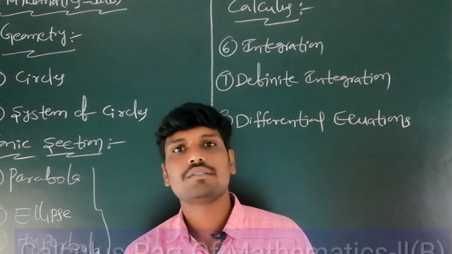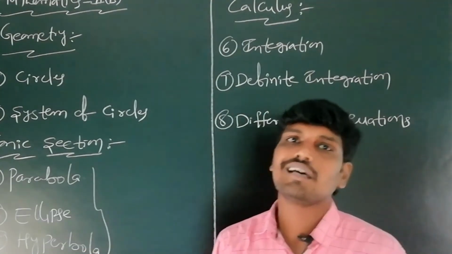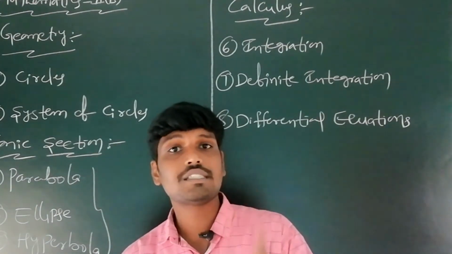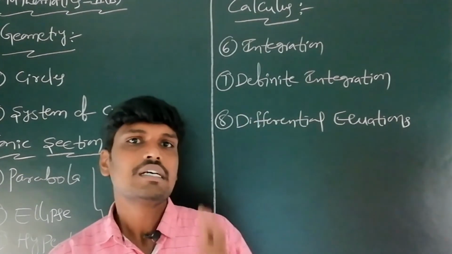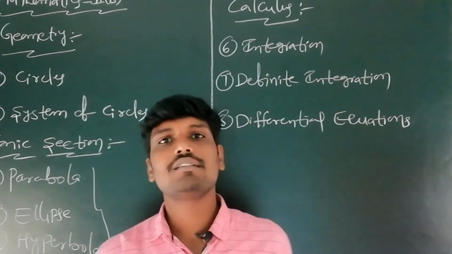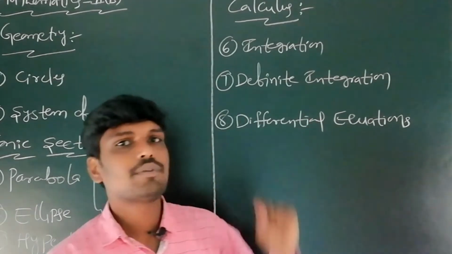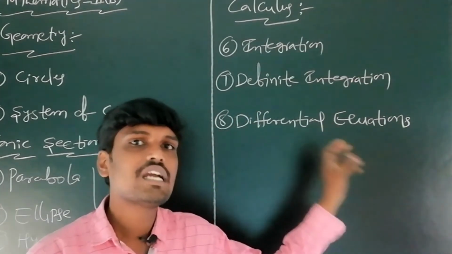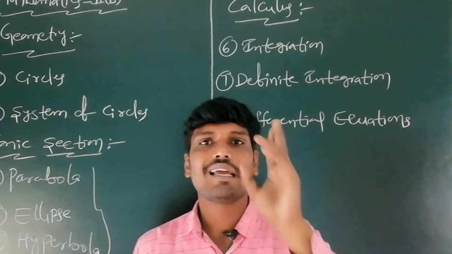Next is the calculus part, which has three chapters. The first, chapter number 6, is integration. This is the first chapter of the calculus part. The seventh chapter is definite integration. The last chapter, the eighth, is differential equations. This is the last chapter of Mathematics 2B.